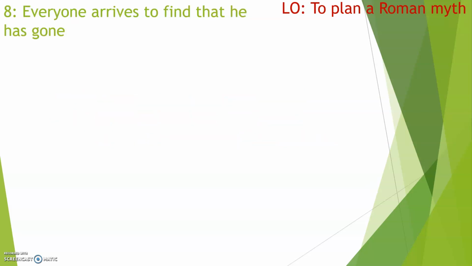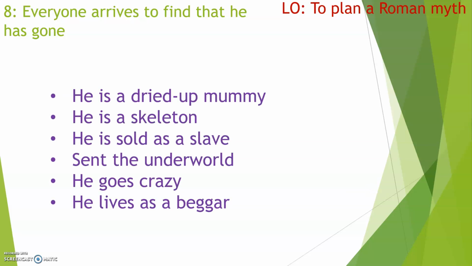Everyone arrives to find that he is gone. So I thought about all the terrible things that can happen to the character and what might possibly happen right at the end of the story. So I came up with, well, if he sold all his blood, he's going to be a dried up mummy. If he has sold all of his flesh, so he's cut it all off his body, he's going to be a skeleton. If he's sold himself, he's going to be sold away into slavery, and off he goes.